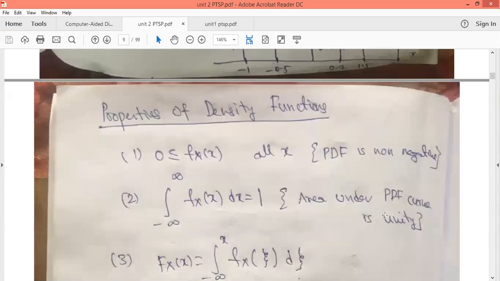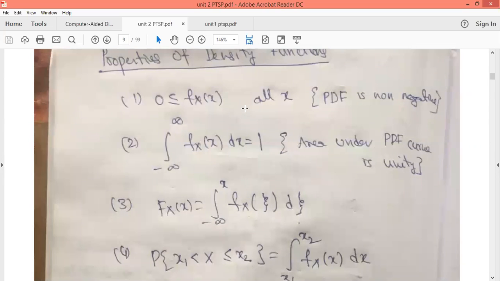Now we'll discuss the properties of the density function. The first property says that the density function will always be non-negative, that is, fX(x) is greater than or equal to 0. The second property is that the area under the density function is always equal to 1, that is, the integral from minus infinity to plus infinity of fX(x) dx equals 1.